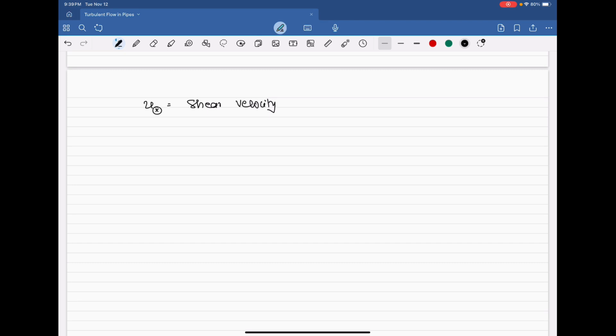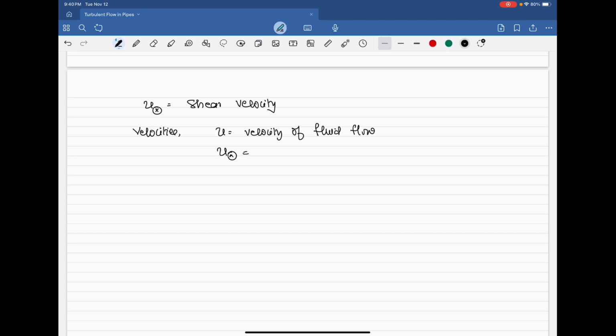And ordinary U, without any suffixes, is the velocity of the fluid flow. Now we have got how many velocities? U is the velocity of fluid flow.